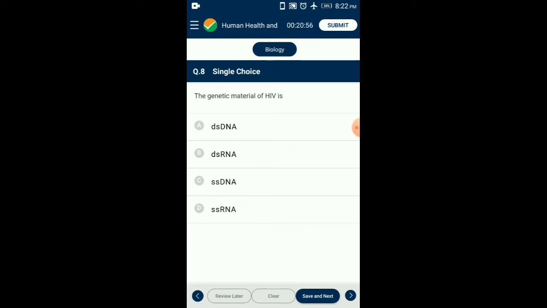The genetic material of viruses can be one of the classes: double stranded DNA, example pox virus; single stranded DNA, example parvovirus; double stranded RNA, example rice dwarf virus; single stranded RNA, example HIV virus. So the answer for this question is option D, single stranded RNA.